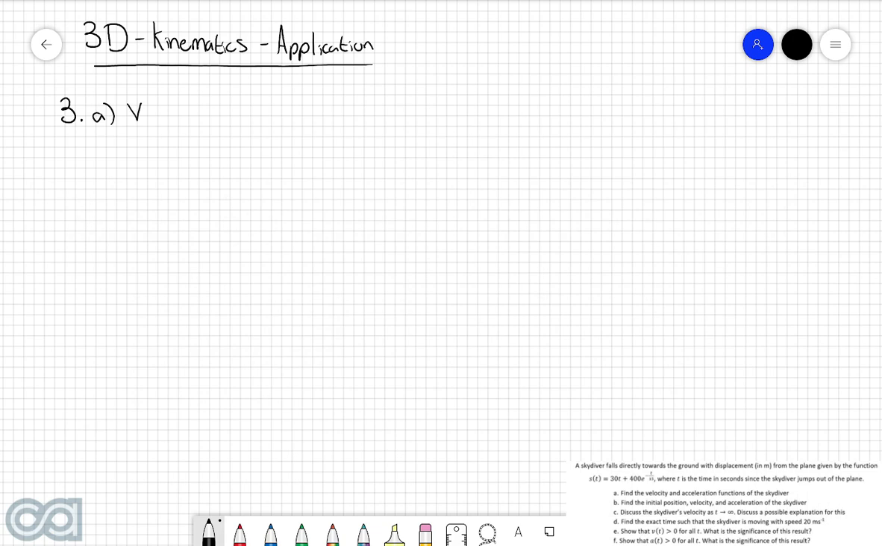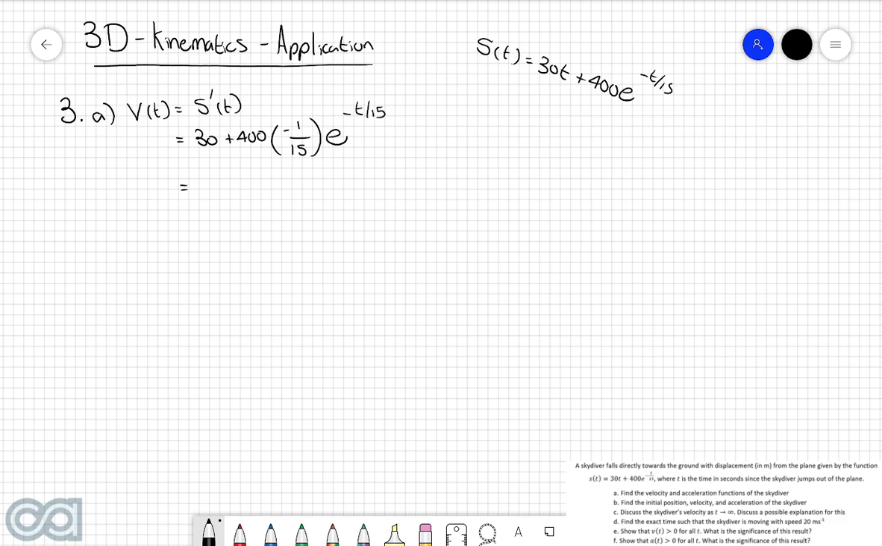So we of course know that the velocity function v of t is given by the derivative of the displacement function s of t. Just as a quick reminder, our displacement function in this case is 30t plus 400 e to the power of negative t over 15. So the derivative of this will be 30 plus 400, then we multiply the front by negative 1 over 15, then e to the power of negative t over 15. If we simplify this a little bit, we get 30 take away 80 over 3 e to the power of negative t over 15.